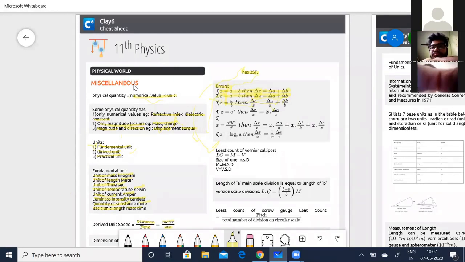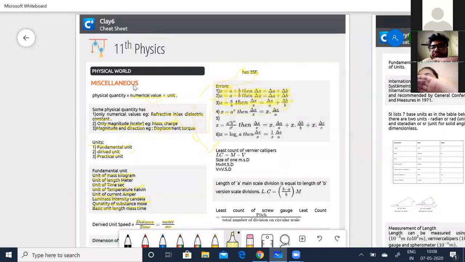Okay, and then coming to multiplication, x is equal to a into b, then del x by x is equal to delta a by a plus delta b by b. So even in this case, it is addition. Even though it is multiplication, you are just going to add up the errors.